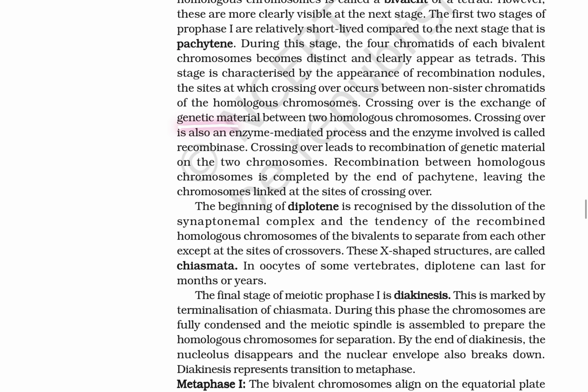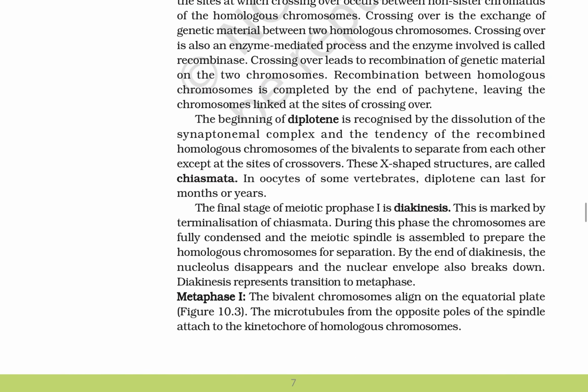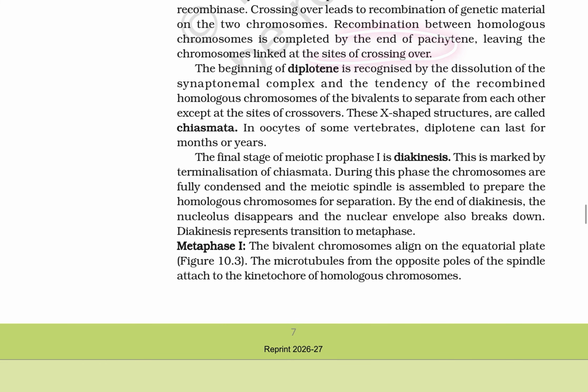Crossing over is the exchange of genetic material between two homologous chromosomes. Crossing over is an enzyme-mediated process. The enzyme involved is called recombinase. Crossing over leads to recombination of genetic material on the two chromatids. Recombination between two homologous chromosomes is completed by the end of pachytene, leaving the chromosomes linked at the sites of crossing over. Diplotene is recognized by the dissolution of the synaptonemal complex.